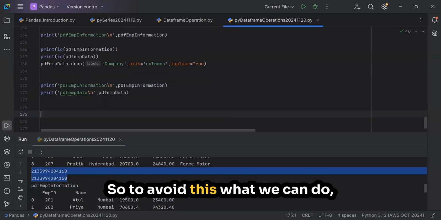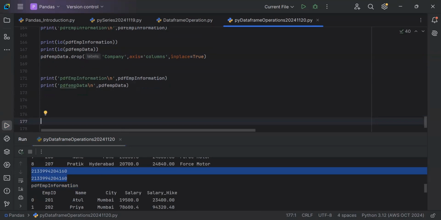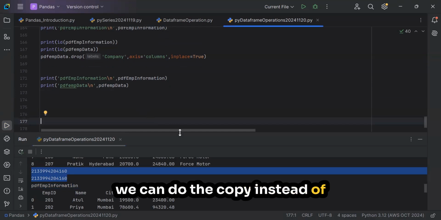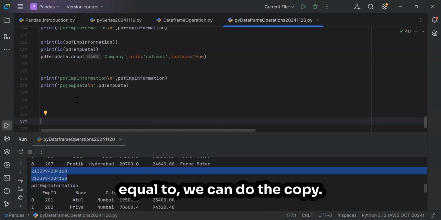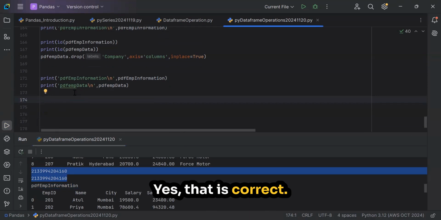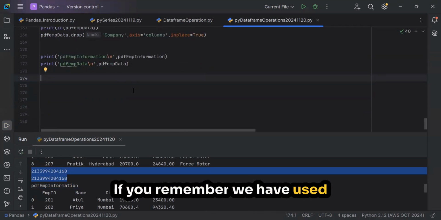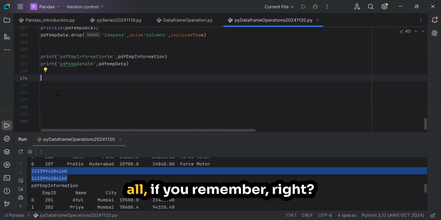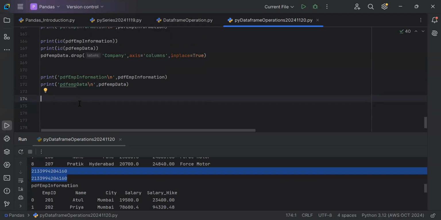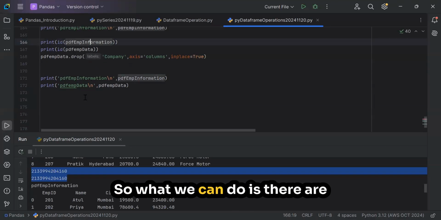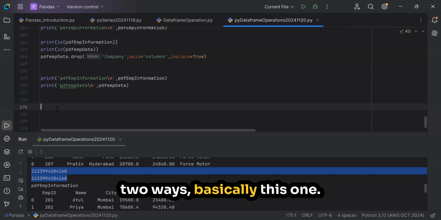So to avoid this, what can we do? We can do the copy instead of equal to. Yes, that is correct. There is one method, if you remember, we have used the same method for the list and all. There are two ways basically.